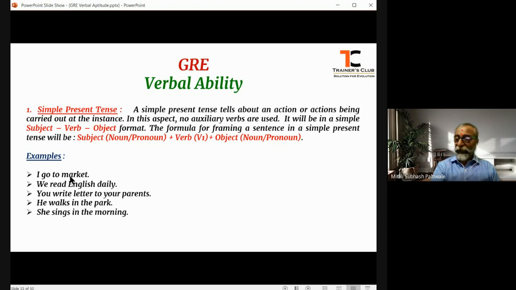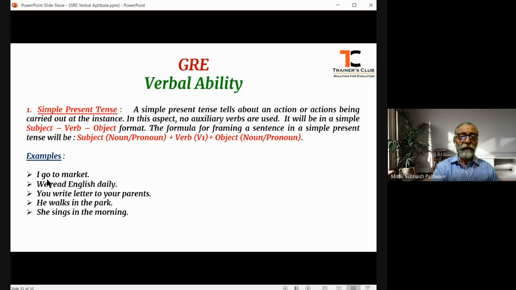So when we talk about this, as I told you, however, it can be added with prepositions and adjectives. So "to" is a preposition here that is being added, that is to link the subject with the object. So this "to" is a preposition here. I go to market. You can see no other auxiliary verbs or any modal verbs or any sort of other verbs here other than one action verb.